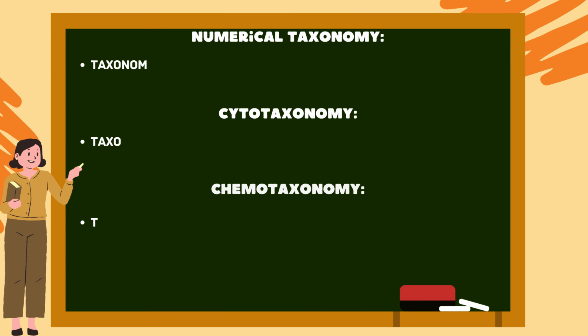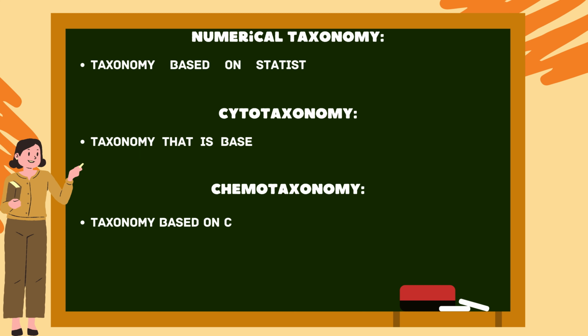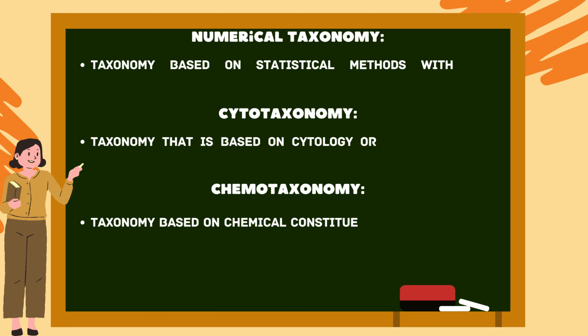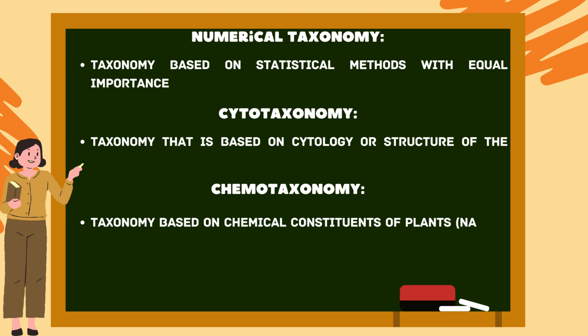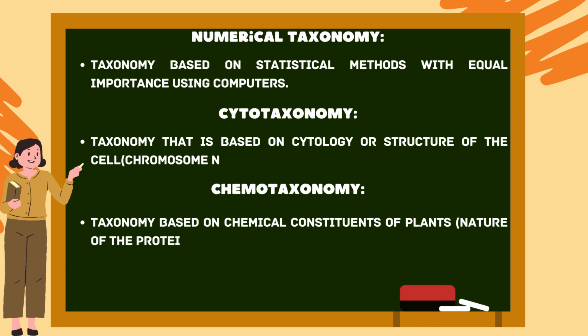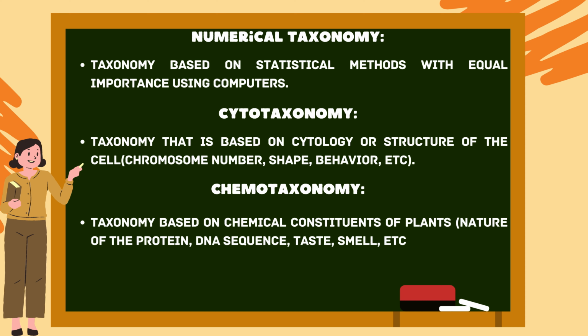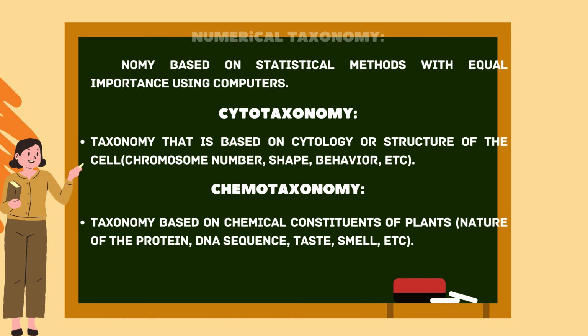Next, numerical taxonomy: taxonomy based on statistical methods with equal importance given to all characters, using computers. Cytotaxonomy: taxonomy that is based on the structure of a cell, that is chromosome number, shape or behavior. Chemotaxonomy: taxonomy based on chemical constituents of plants, nature of the protein, DNA sequence, taste, smell, etc.